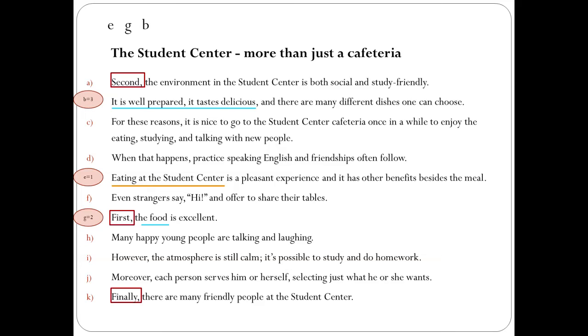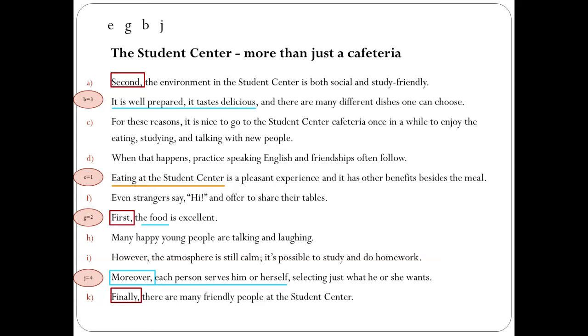Well, a good paragraph should provide some supporting evidence for this. And in order to connect the first claim to the supporting evidence, we need some cohesive ties. And there are at least 3 good candidates here: even, however, and moreover. If we look at these 3 sentences, we see that in sentence J, we still talk about food. Each person serves him or himself. So we can assume that J is number 4.